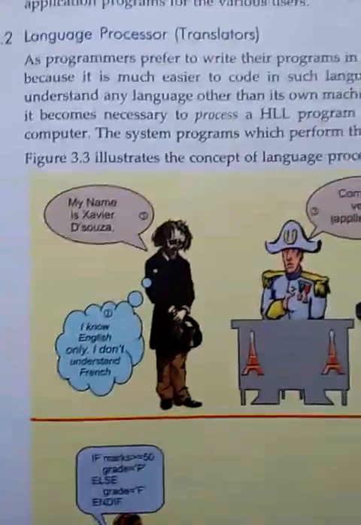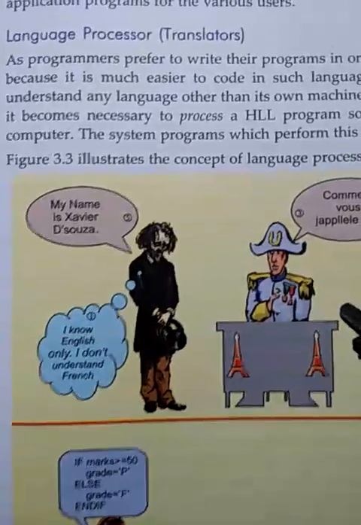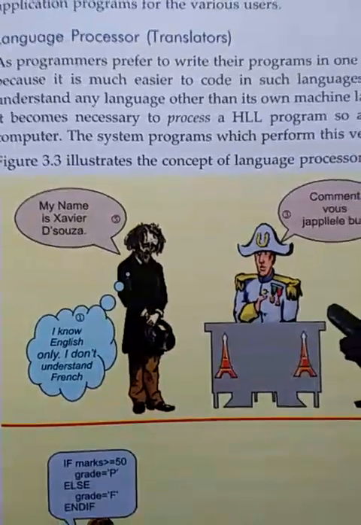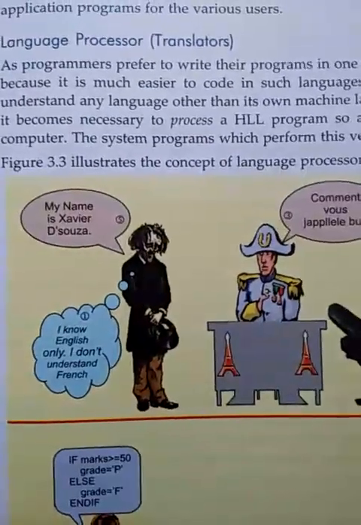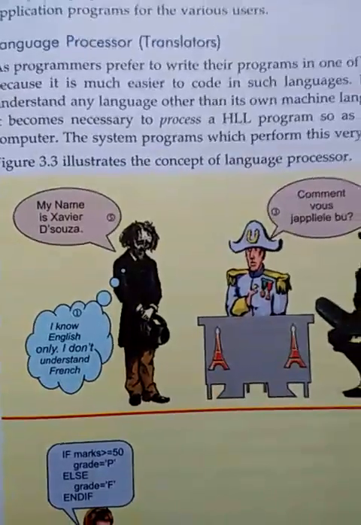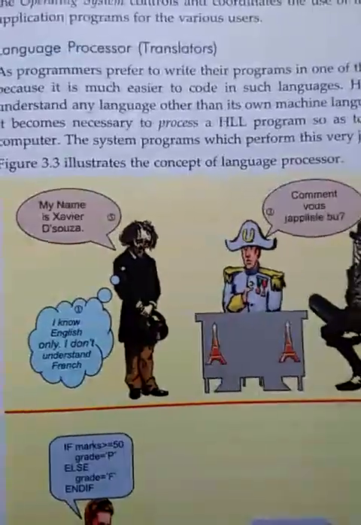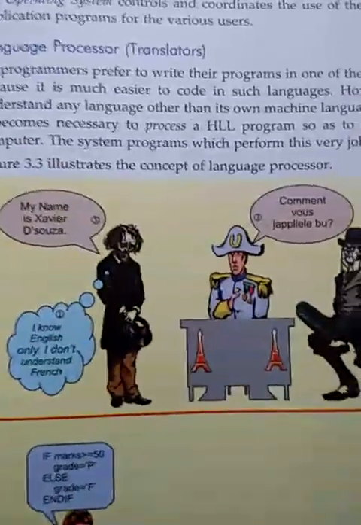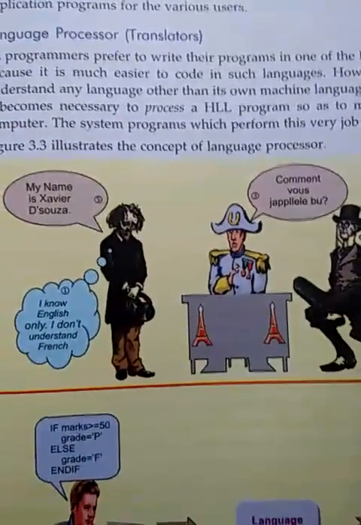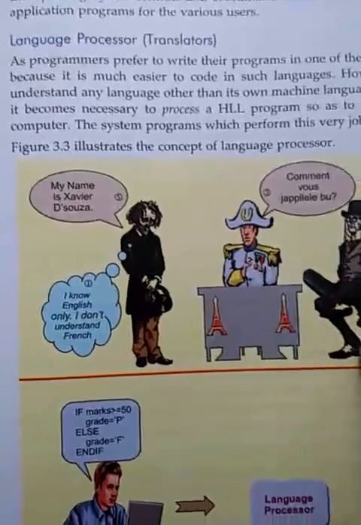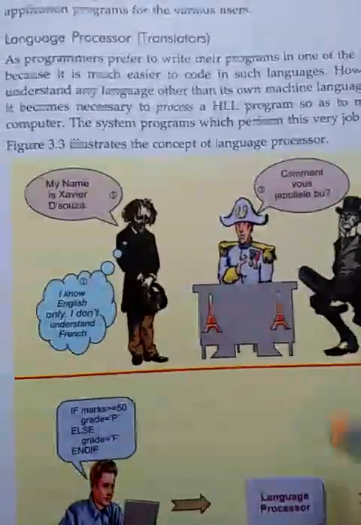Now the next one is the language processor. This is also called the translator, which converts the high level language into the machine level language, because the system understands only the machine level language, and whatever work we do on the computer is in the form of high level language. So for that we require the translator. There are three categories of translator.